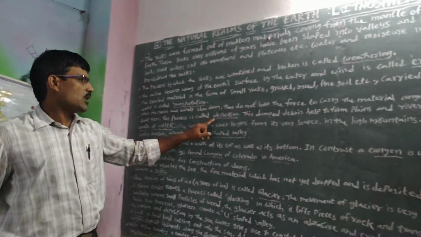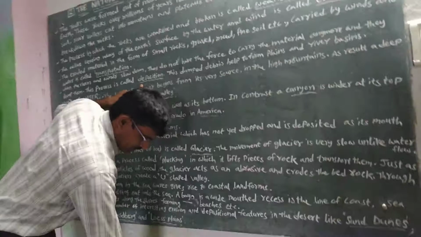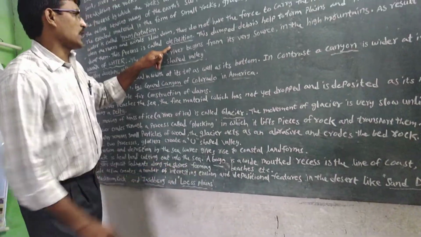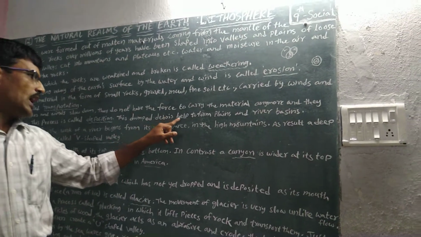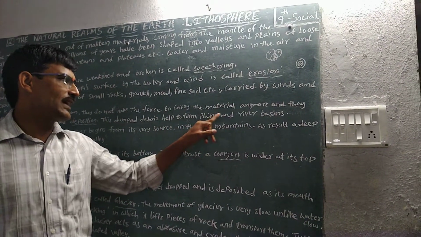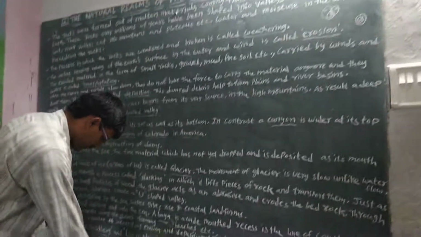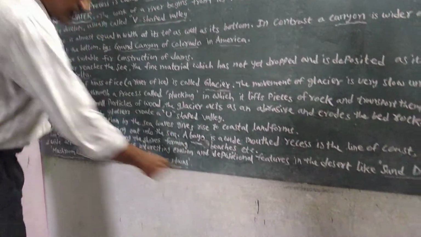This process is called deposition. This dumped debris helps to form the plains and river basins. So that's why it's called the river basin.